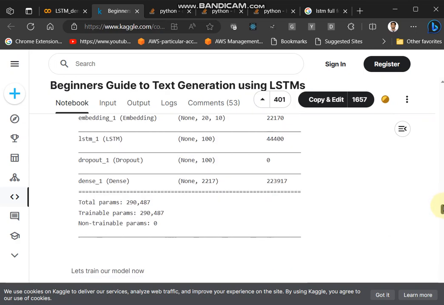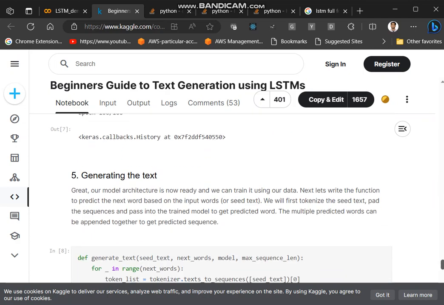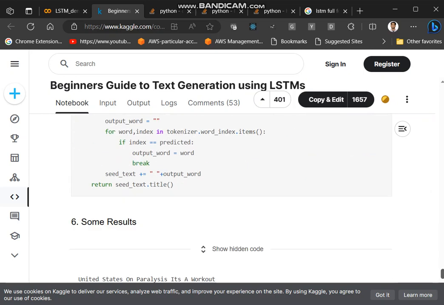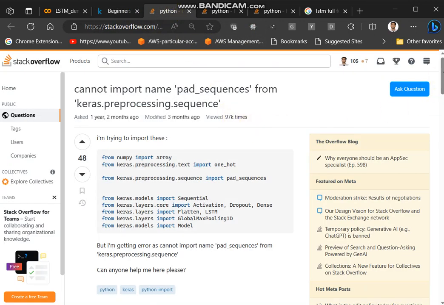After the model training, there is code to generate text. So this is a function that generates text, and in that there is a model.predict classes call. This is again breaking. You may not find it working. So I have listed the Stack Overflow links from where I took the fixes.